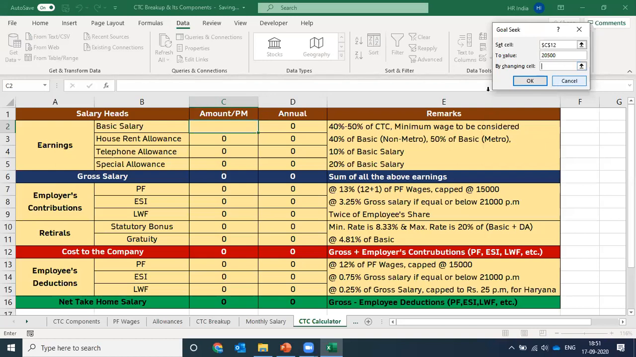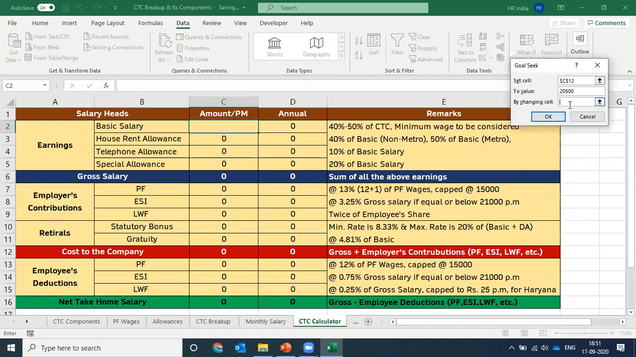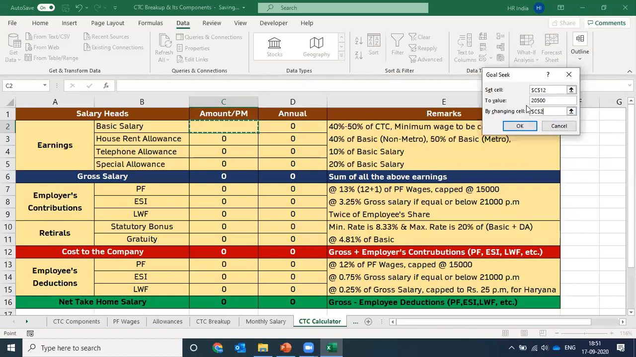By changing cell, this is the third thing that Excel's Goal Seek is asking. It asks you to provide a cell where it will make all the calculations. So this time I'm providing the basic salary as the cell where it will make the calculations, right?